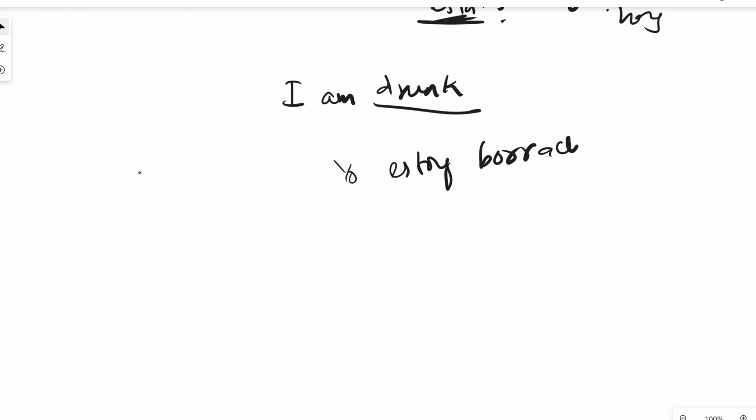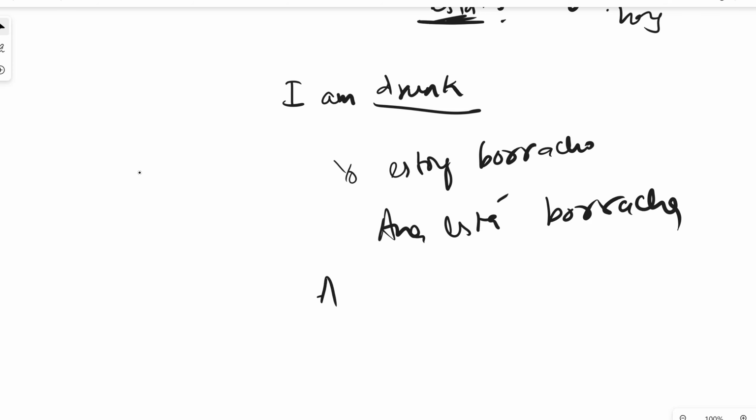Another example. If I say I am drunk, obviously it's a temporary state unless you are a raging alcoholic, then it will be permanent. But I'm talking about being drunk for like a night or something, not for the rest of your life. So I'm drunk. Drunk is borracho. Yo estoy borracho. Right? If I say Anna is drunk, Anna está borracha.